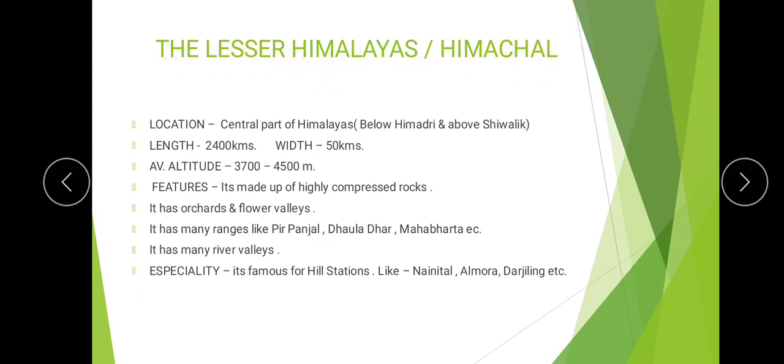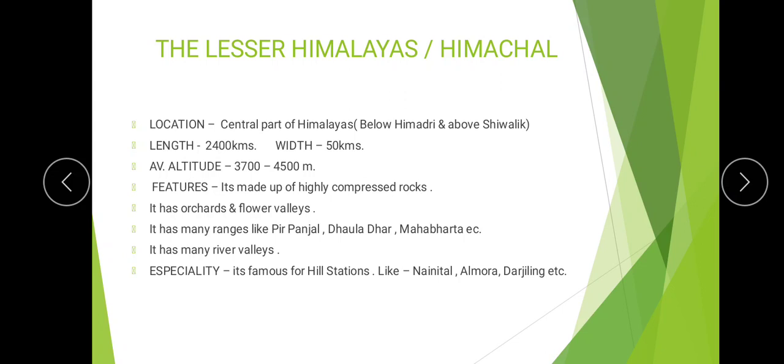Now the Lesser Himalayas or Himachal. It is the central part of the Himalayas, you can say below the Himadri, above the Shivalik. Its length is 2400 kilometers and its width is 50 kilometers. Its average altitude is 3700 meters to 4500 meters. Now let's see its features. It is made up of highly compressed rocks, because we can see it is being compressed from the top by the Greater Himalayas and from the bottom by the Shivaliks.